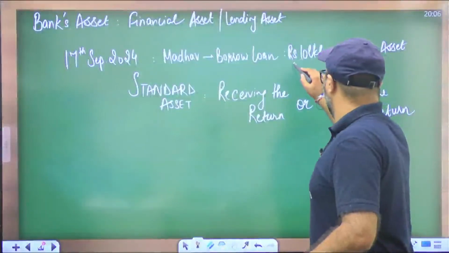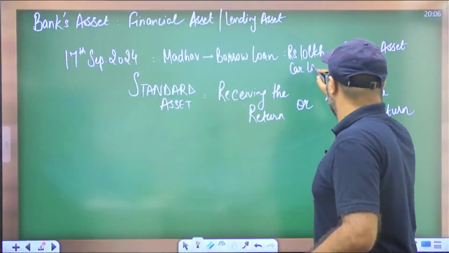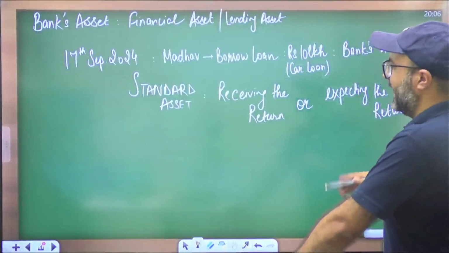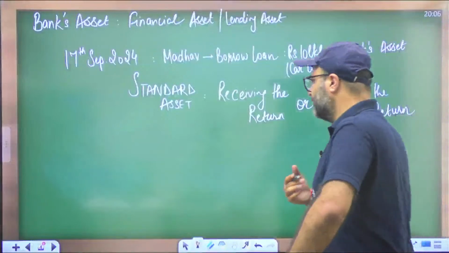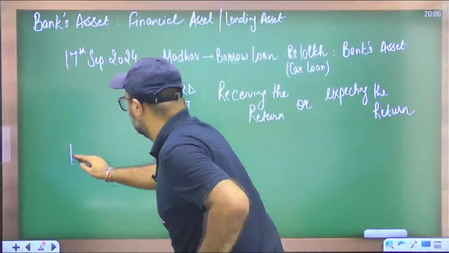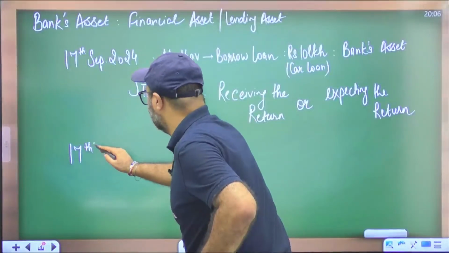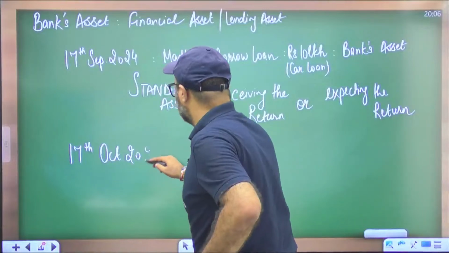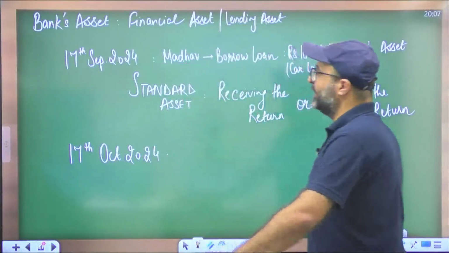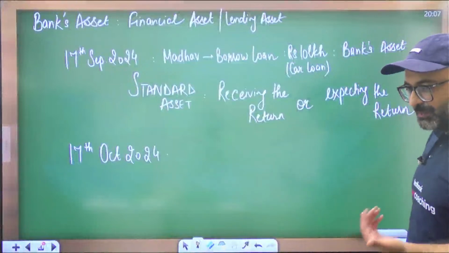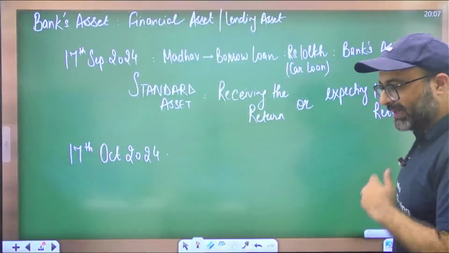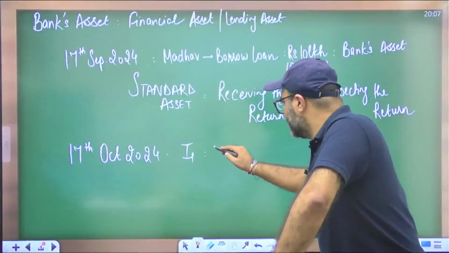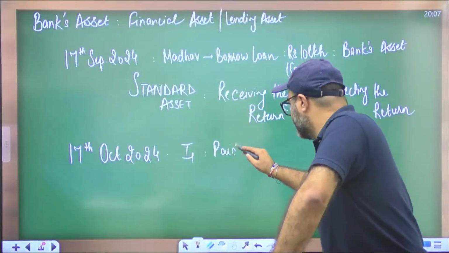Let's say the loan was borrowed to purchase a car, and I'm calling it a car loan. The moment I have borrowed a loan, I will be liable to pay the installment, let's say exactly after 1 month. So my first installment is due on 17th of October 2024. On 17th of October, I am supposed to pay the first installment, and I have paid it.